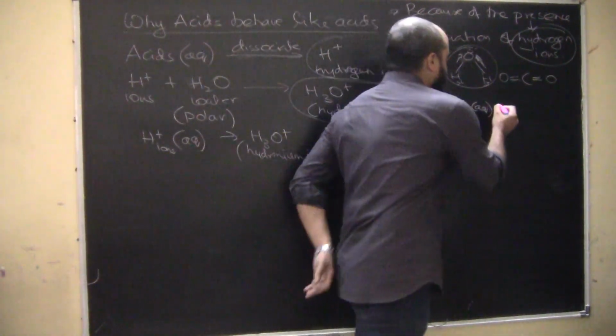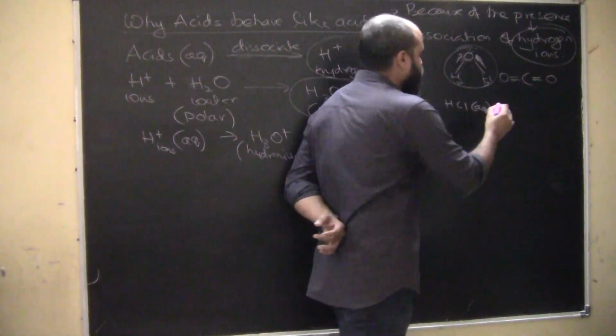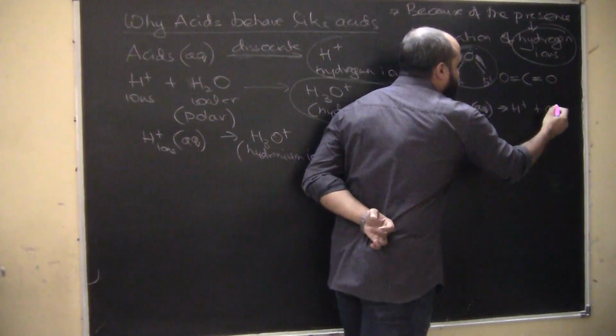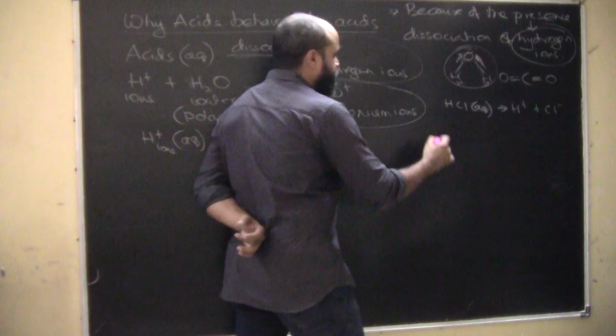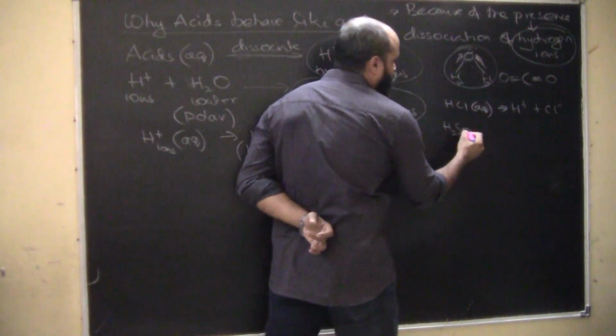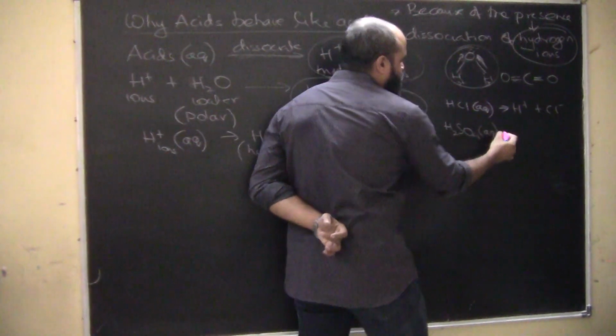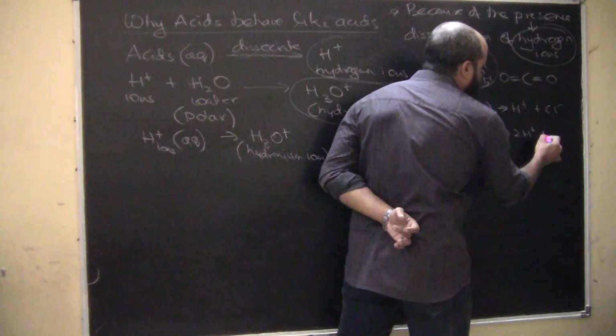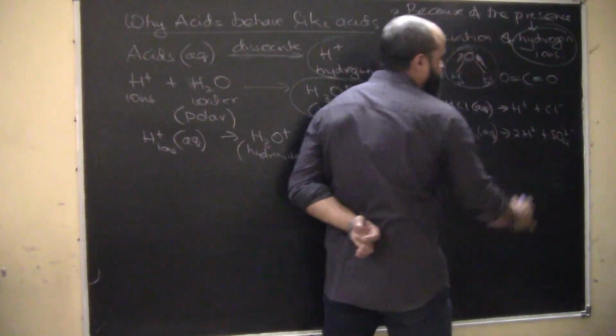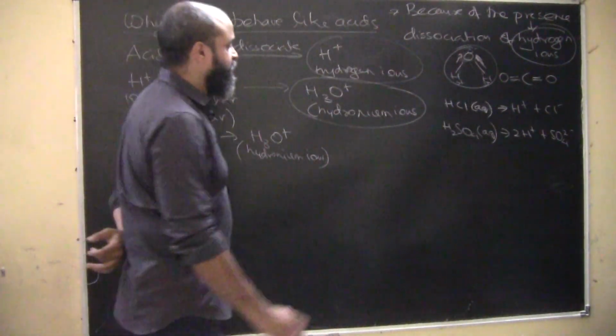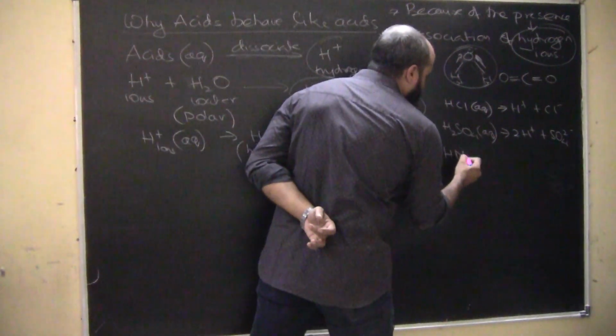Obviously HCl will dissociate in aqueous medium to form H plus and Cl minus ions. Then we have, let's say, H2SO4. In aqueous form it will form 2H plus plus SO4 2 minus. Then HNO3, nitric acid.